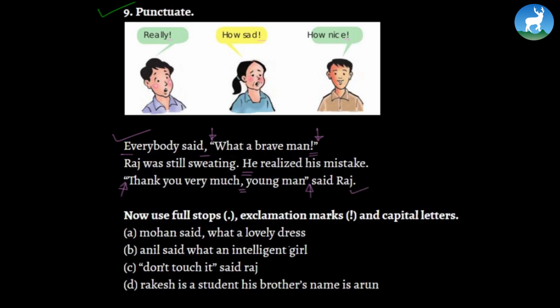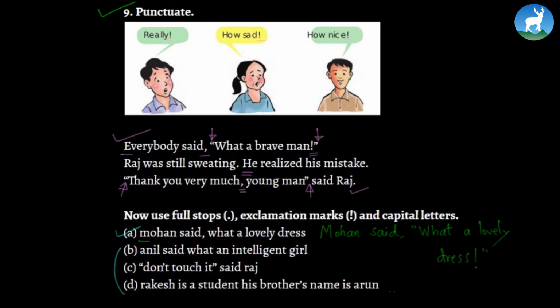Now let us use full stops, exclamation marks and capital letters. Let's look at this first one. It says, Mohan said, what a lovely dress. So we need to capitalize this M and write, Mohan said, there's a comma, that should be a colon, quotation, what a lovely dress. A full stop or an exclamation mark is required, followed by the unquote.